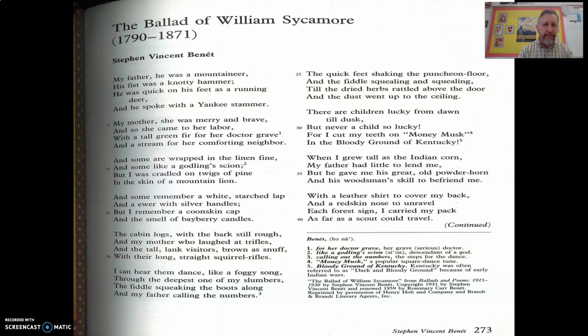He talks about his father in the very first stanza here. It says that he was quick on his feet as a what? Go ahead and look for that, and shout it out when you find it. So he's comparing his father's quickness to what animal? That's right, a deer.